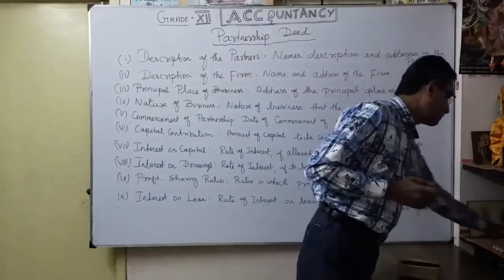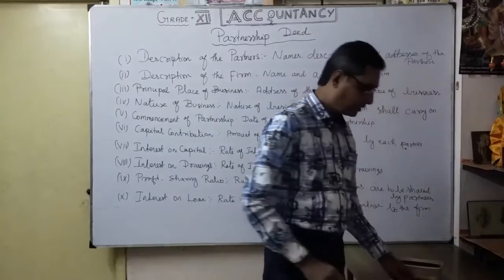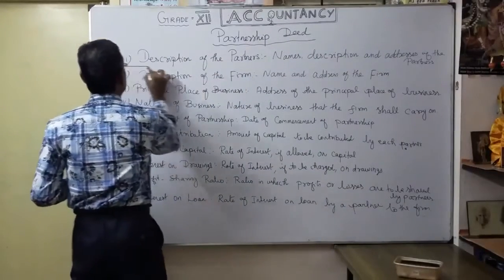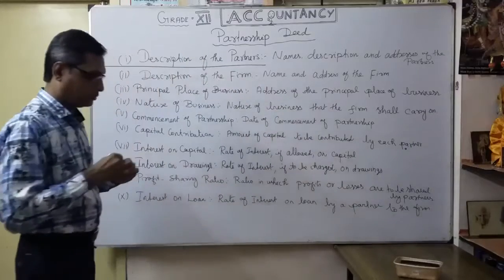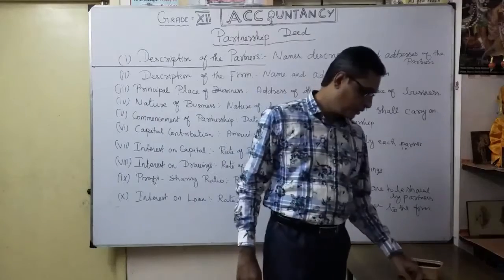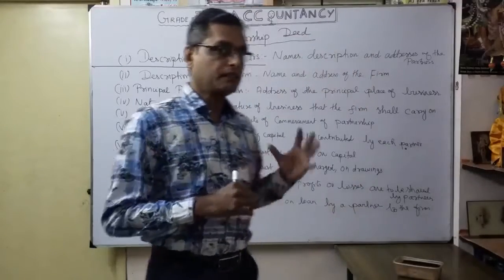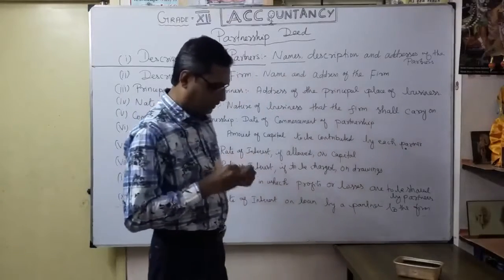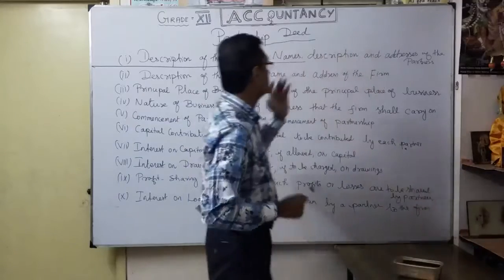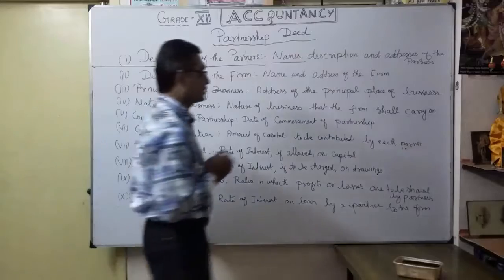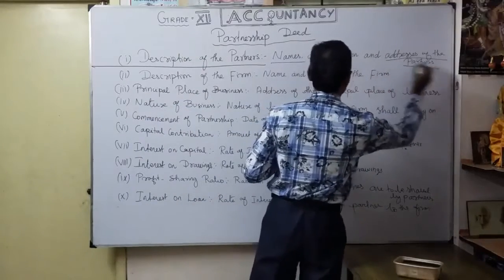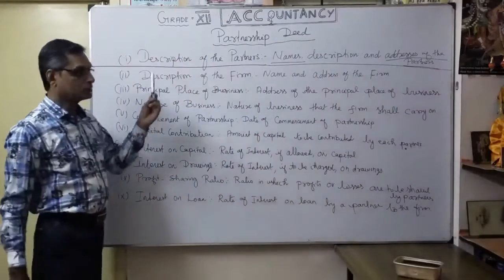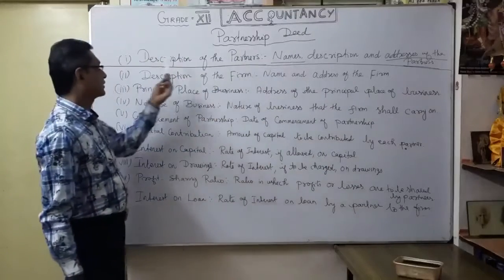As a content, a very basic thing: partners. How many partners? That is what we mention in a partnership deed. First, we want to mention the description of the partners. How many partners are there, whether 2 or 3 partners? In the description of the partners, the names: what are the names of the partners? Thereafter their address, where they are residing. So very simple details of the partners. That is the first very important detail you want to mention under the partnership deed, the description of partners.